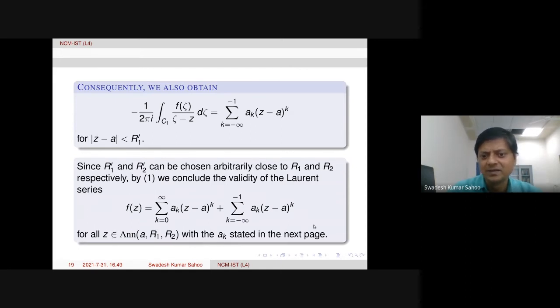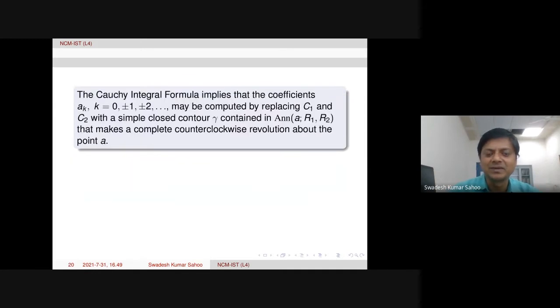So a_k will have the same formula, but the first a_k was computed over C1 and the second a_k has been computed over C2, but we need a single C. Within that, we can actually replace. By Taylor's theorem, it is possible. Sorry, by Cauchy's integral formula, it is possible. Let's see. The Cauchy integral formula implies that the coefficient a_k may be computed by replacing C1 and C2 with a simple closed contour gamma contained in that annulus.